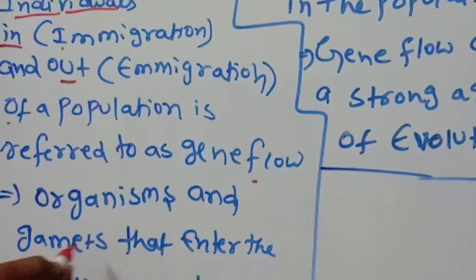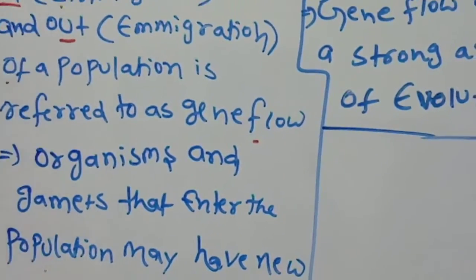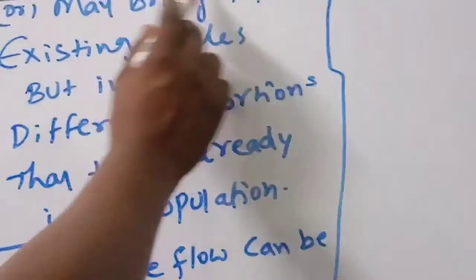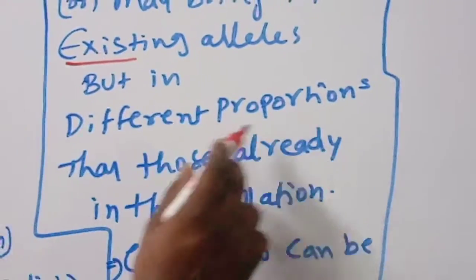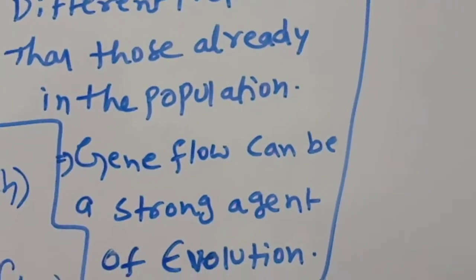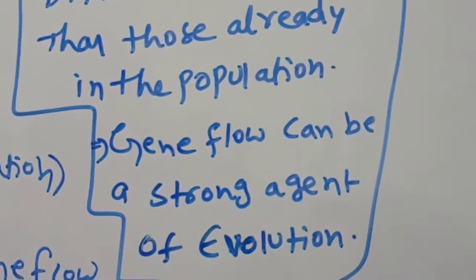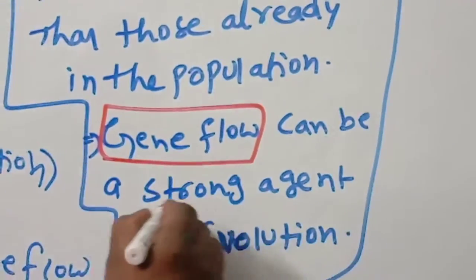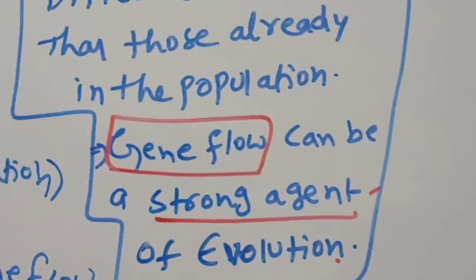Organisms and gametes that enter the population may have new alleles, or may bring existing alleles, but in different proportions than those already in the population. Gene flow can be a strong agent of evolution. Okay, children, that is gene flow.